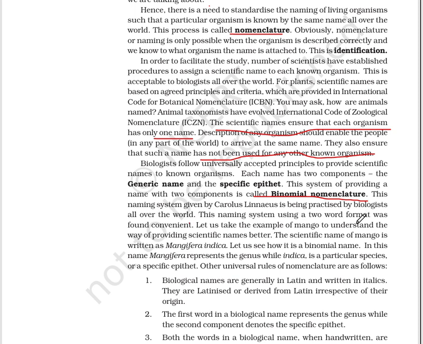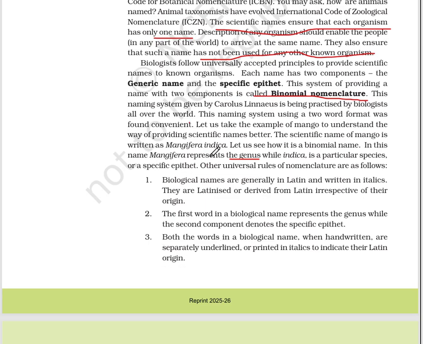Let us take the example of mango to understand the way of providing a scientific name better. The scientific name of mango is written as Mangifera indica. Let us see how it is a binomial name. In this name, Mangifera represents the genus, while indica is a particular species or specific epithet. Other universal rules of nomenclature are as follows.